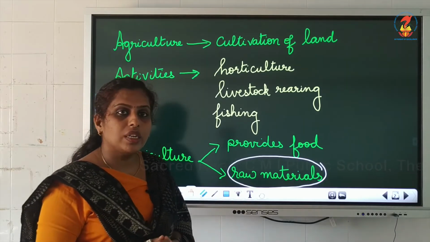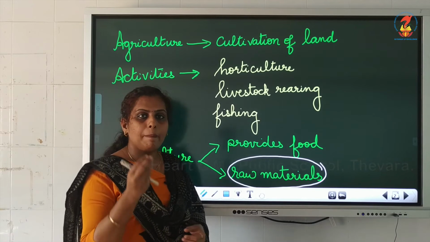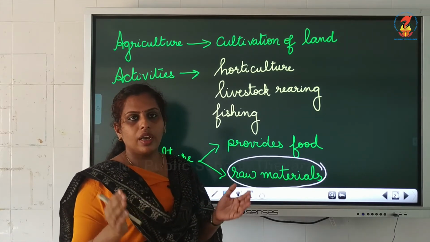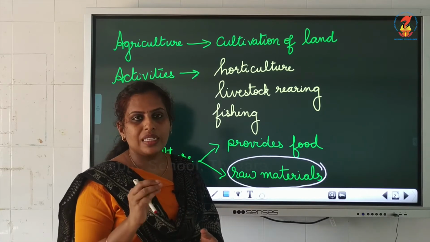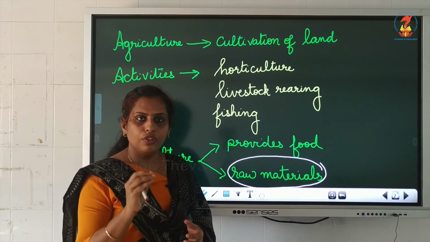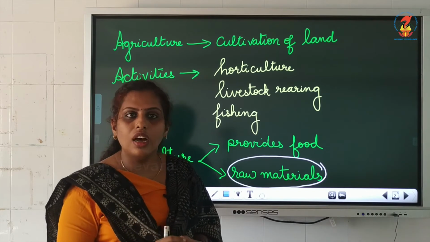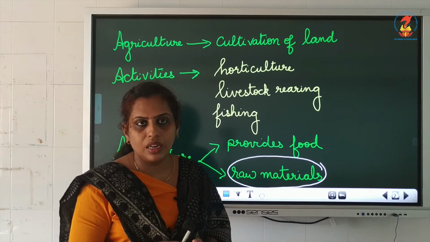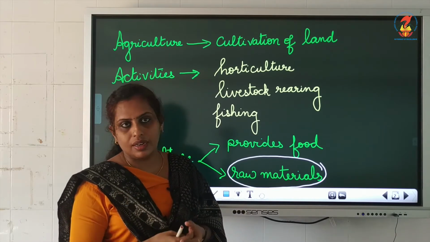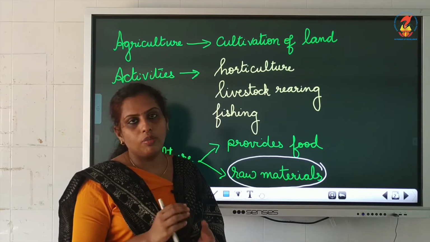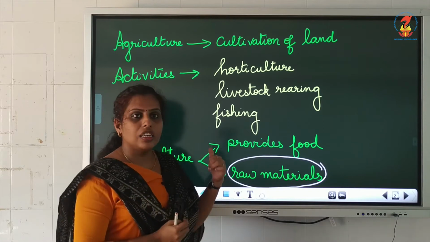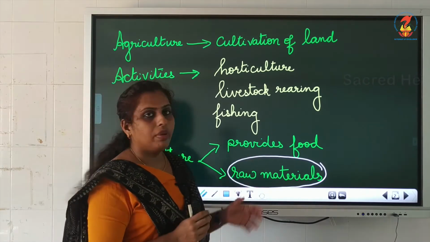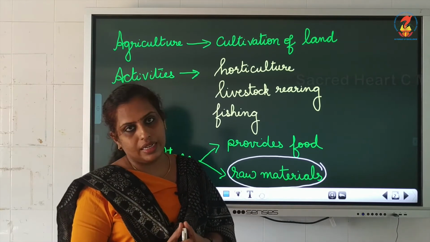What do you mean by raw material? Raw material means a basic material. For example, if I want to make furniture, what is the basic material there? Wood. So wood is the raw material there. If you want to make tea, which is the basic material you have? Tea leaves, right? So that is the raw material. So agriculture provides food for the people as well as raw materials for the industry.